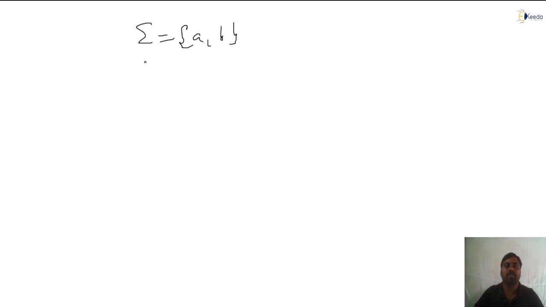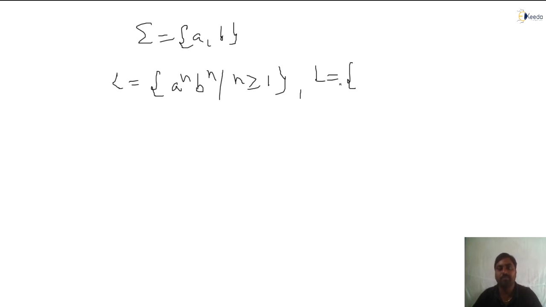Assume a comma b, and the language a power n b power n such that n is greater than or equal to 1. What does this language contain? In both cases n is there. When n is 1, we get ab. When n is 2, what do we get? a a b b. Yes or no? When n is 3, a a a b b b. This kind of language is there.